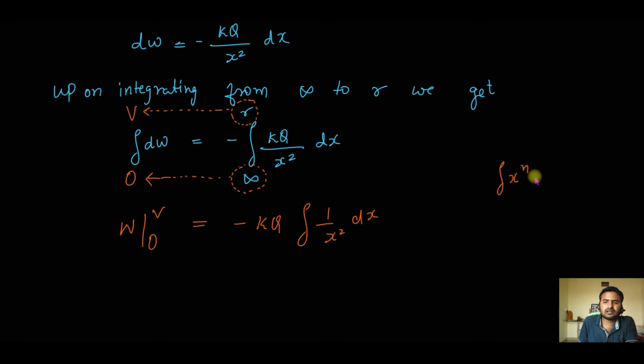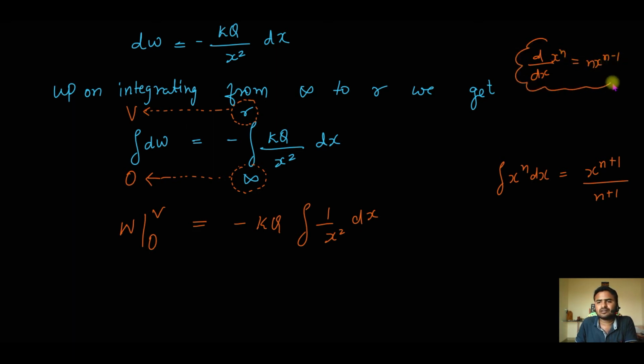Integration of x power n dx is x power n plus 1 divided by n plus 1. Don't get confused between integration and differentiation. D by dx of x power n is what? n into x power n minus 1. Integration is actually the reverse process of differentiation. For the time being, remember that integration of x power n dx is x power n plus 1 divided by n plus 1.